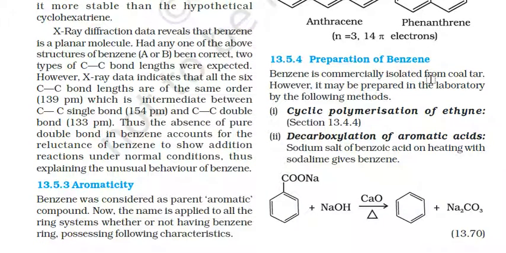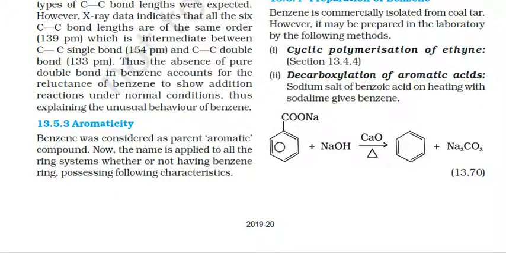Preparation of benzene. How can we prepare benzene? First, by cyclic polymerization of ethyne, which we studied in the previous part on alkynes. Next is the decarboxylation of aromatic acids. The sodium salt of benzoic acid is reacted with soda lime, which is a combination of NaOH plus CaO.